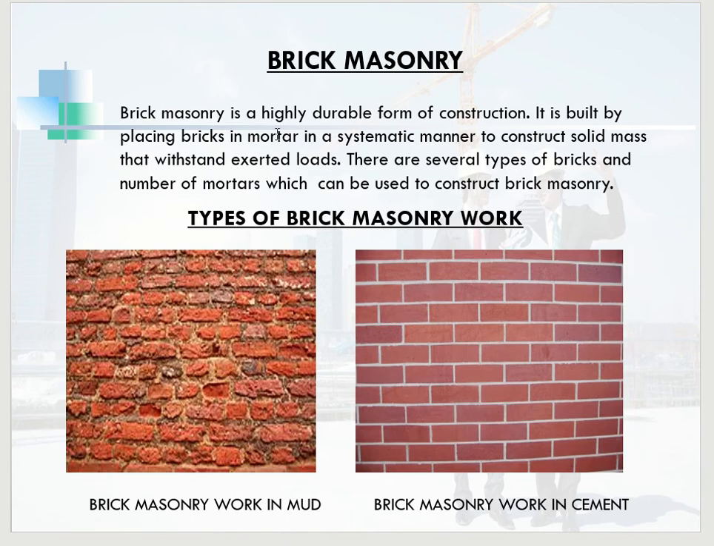This is the description of brick masonry. Brick masonry is a highly durable form of construction. It is built by placing bricks in mortar in a systematic manner to construct a solid mass that withstands exerted loads. There are several types of bricks and a number of mortars which can be used in brick masonry. The types of brick masonry are brick masonry work in mud and brick masonry work in cement. These are the images.